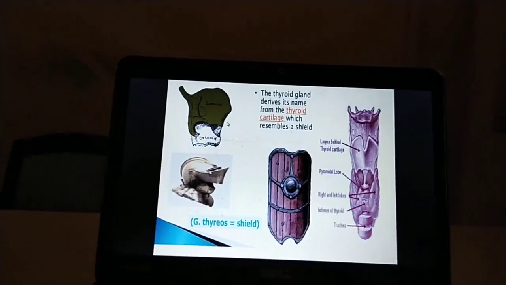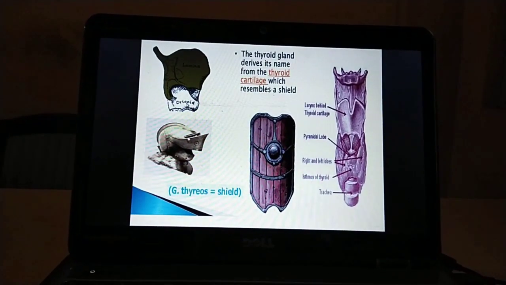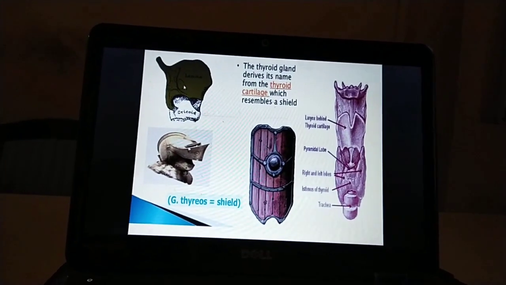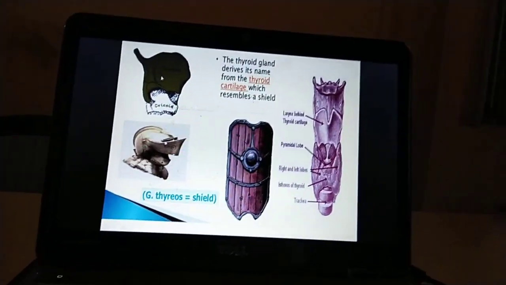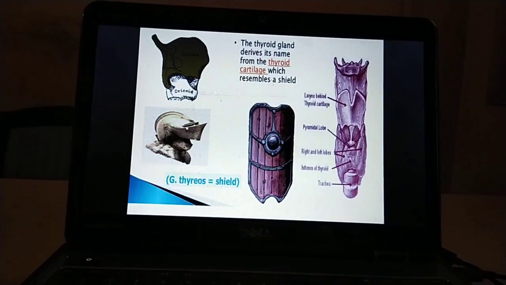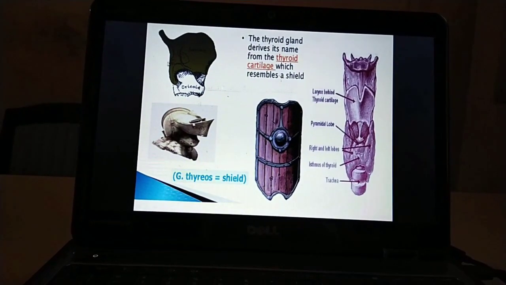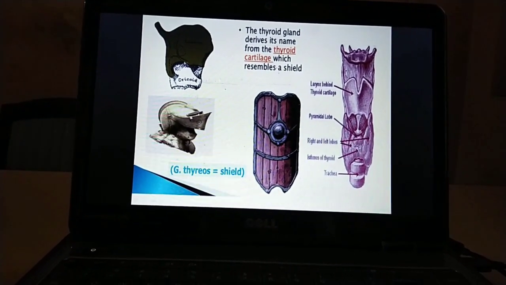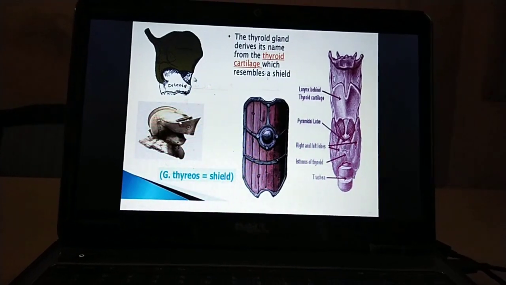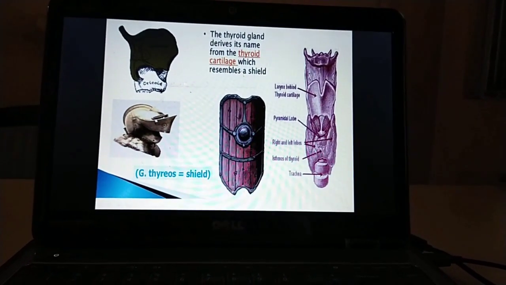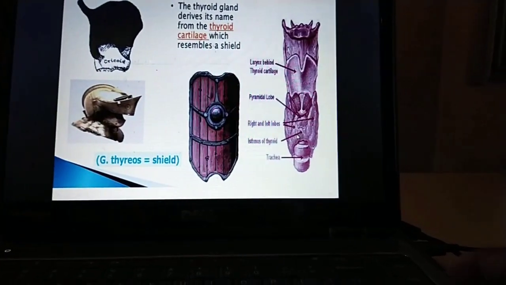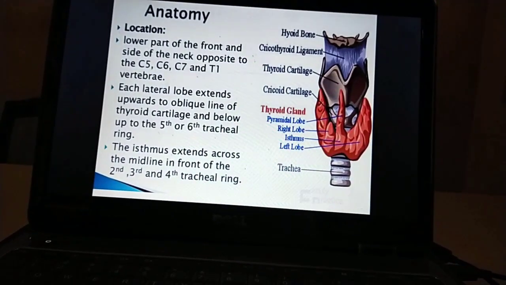You can see in this picture, this is the cricoid cartilage of the larynx, and this is the thyroid cartilage of the larynx. This looks like a shield. Because of this the thyroid name came. Then go to the next slide.